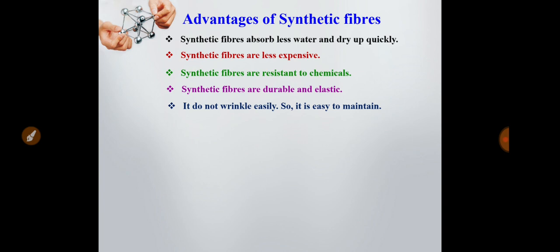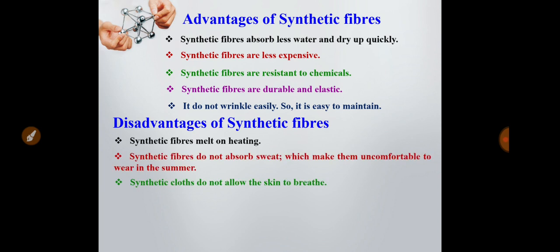We know that if you use natural cotton material, it always wrinkles and gets crushed, but dresses made of synthetic fiber do not wrinkle easily, so they are easy to maintain. Now these are the advantages, but there are some disadvantages also of synthetic fibers. What are the disadvantages?